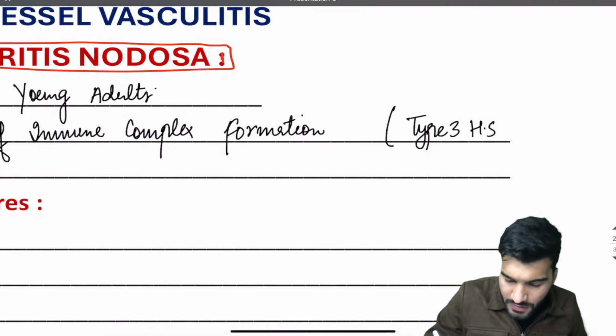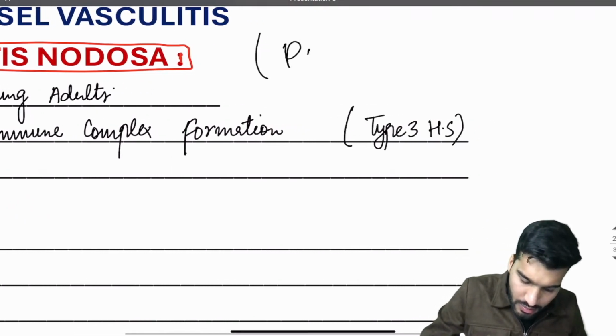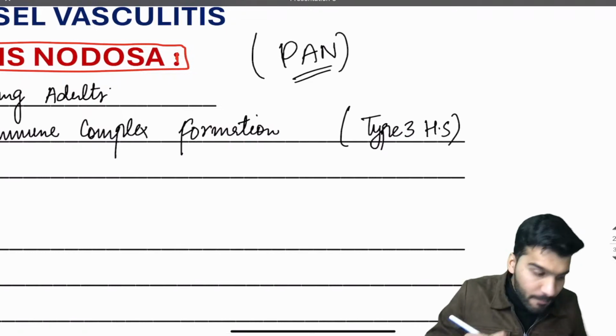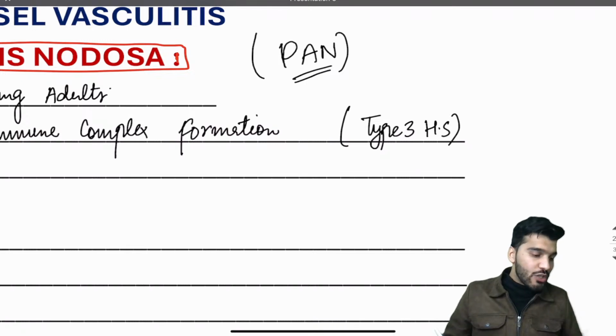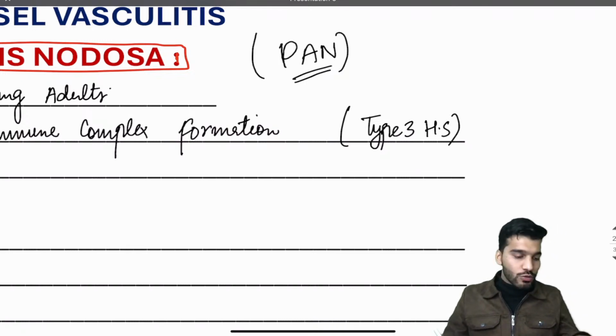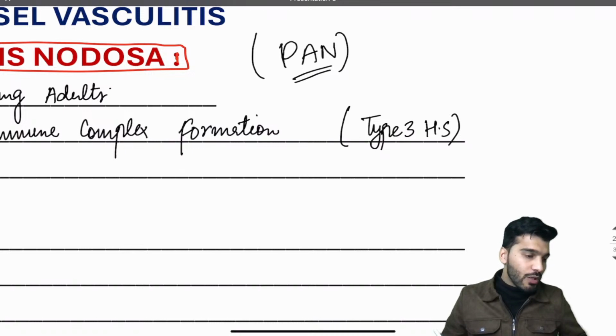Which type of necrosis will be seen with PAN? Which type of necrosis will be seen in a patient having polyarteritis nodosa?